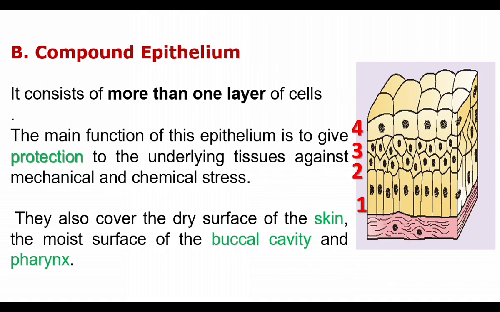The inner part of the mouth cavity has compound epithelium. The buccal cavity is called the mouth cavity, which has compound epithelium, and the pharynx also has compound epithelium. What is the pharynx? The common way for the respiratory system and digestive system is called the pharynx. It is a common way for the movement of food and air. The pharynx is protected by compound epithelium.